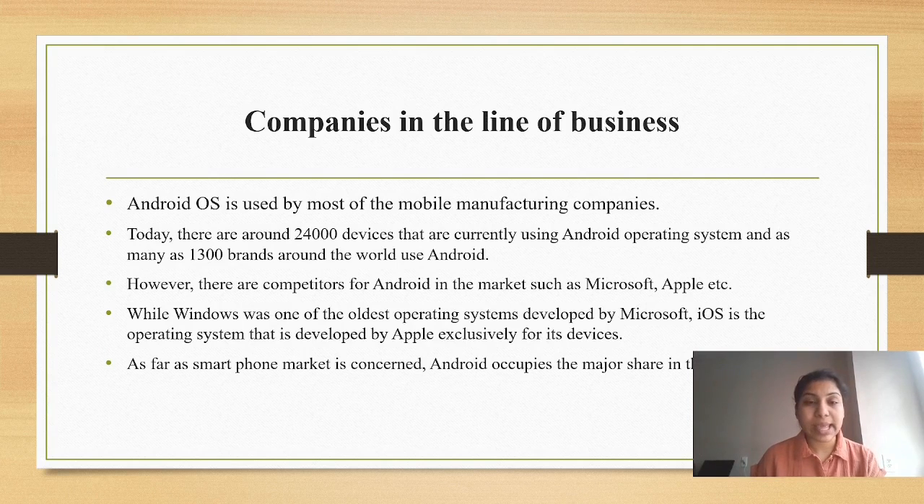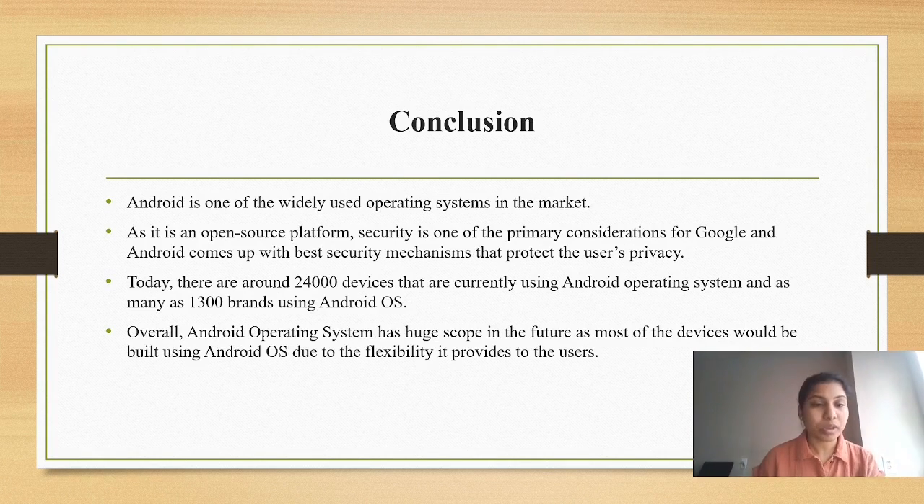And companies in the line of business, Android OS is used by most of the mobile manufacturing companies. Today there are around 24,000 devices that are currently using Android operating system, and as many as 1300 brands around the world use Android. As far as the smartphone market is concerned, Android occupies the major share in the market. While Windows was one of the oldest operating systems developed by Microsoft, iOS is the operating system that is developed by Apple exclusively for its devices.